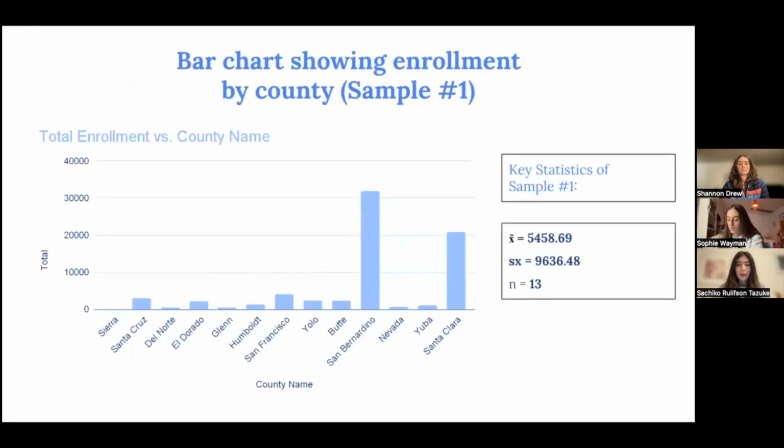So in this bar graph, this basically helps us conceptualize the distribution and basically just the differences across counties in enrollment sizes.